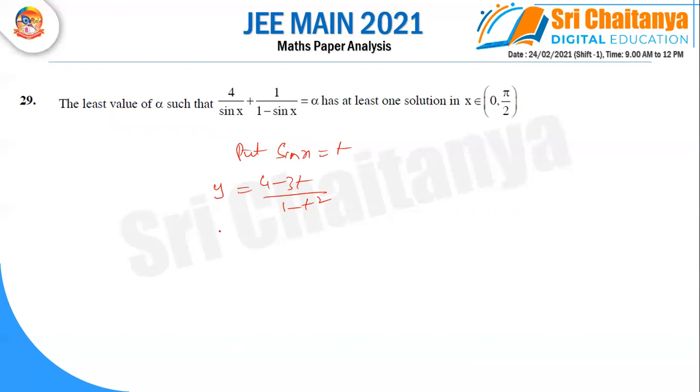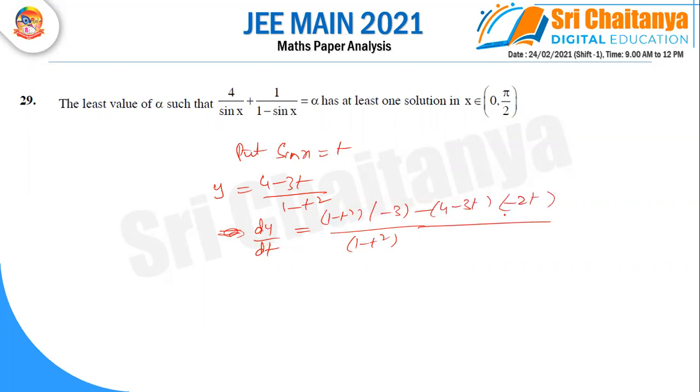Calculate this equation. So means differentiate this equation with respect to t. When we are differentiating this one, you can get v square v into differentiation of this minus 4 minus 3t into differentiation of this, and the differentiation value we are equating to 0, then you can get one equation, 3t square minus 8t plus 4.